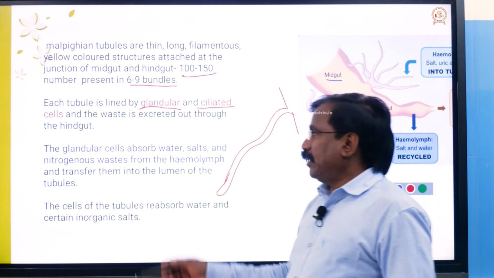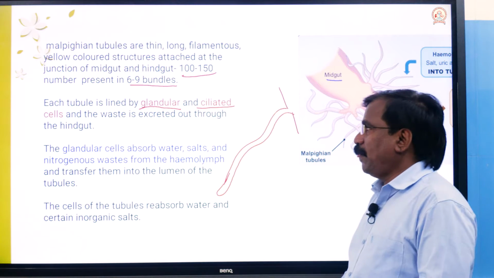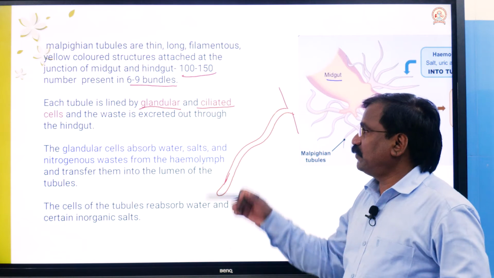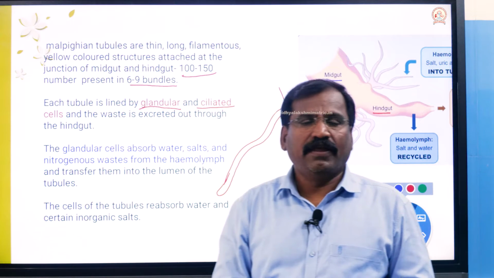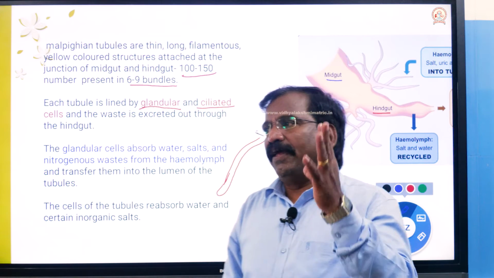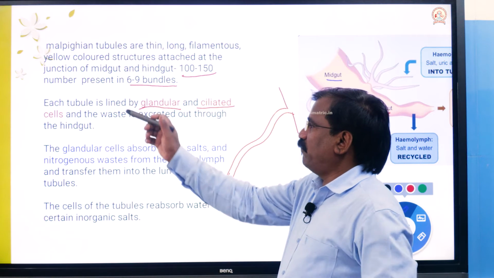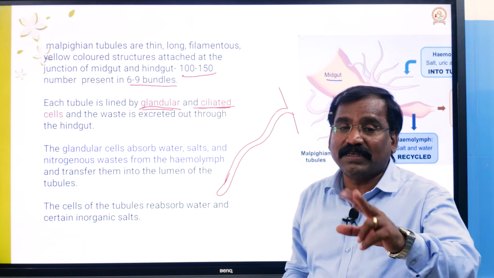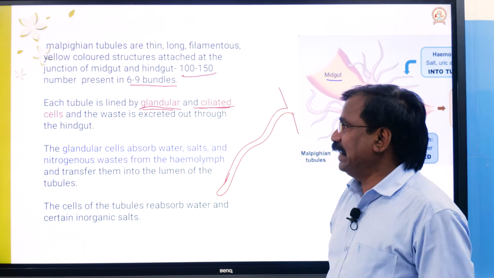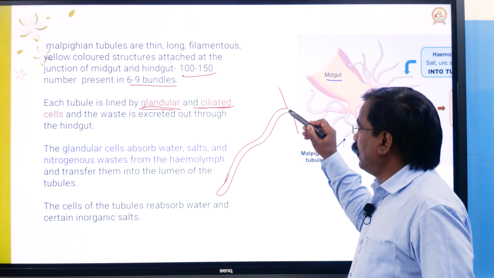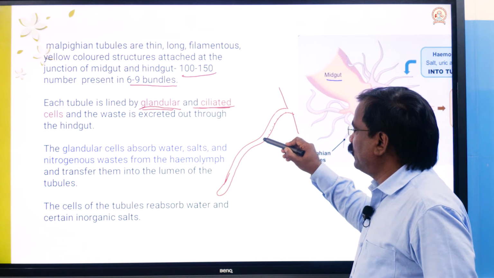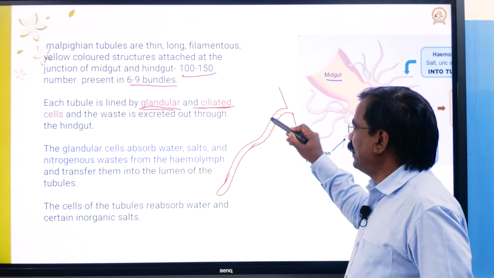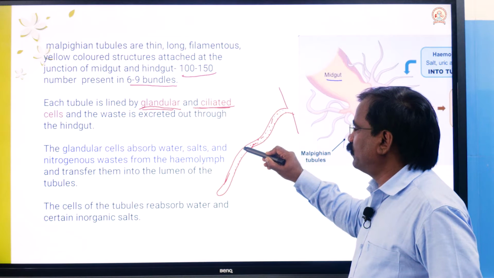The inner wall of the Malpighian tubules is lined with two types of cells, important: the glandular and ciliated cells.